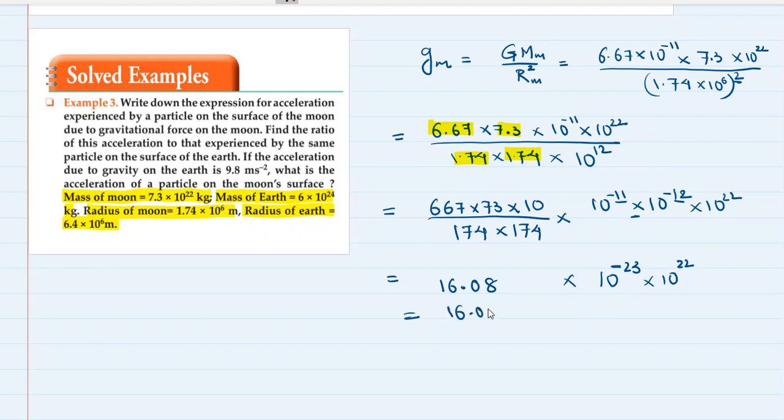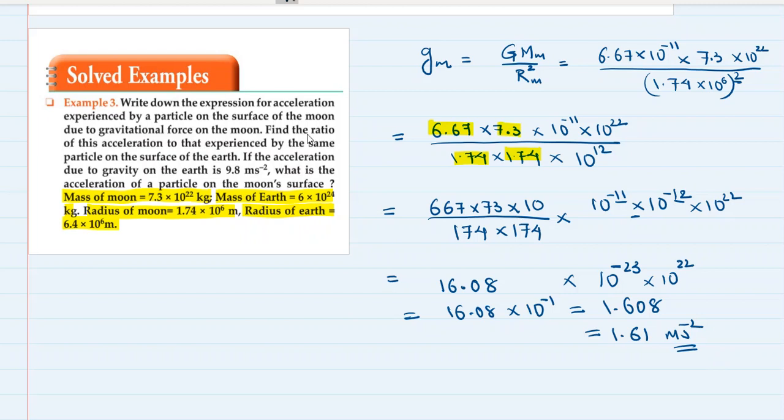So 16.08 multiplied by 10 raised to minus 1 is 1.608, which is roughly 1.61 meter per second square. So we have got the acceleration due to the gravitational pull on moon as 1.61 meter per second square.